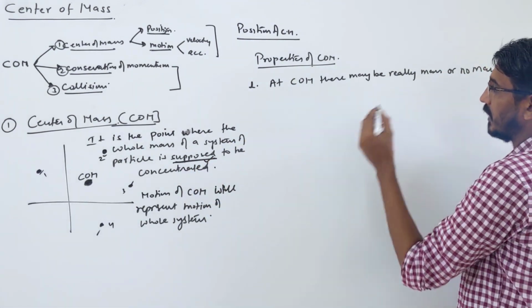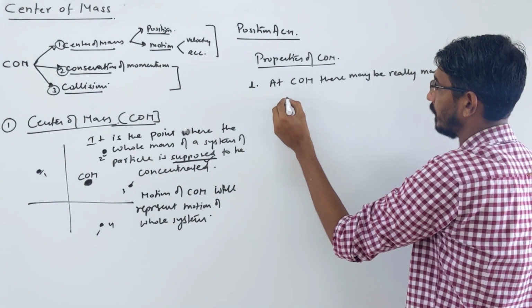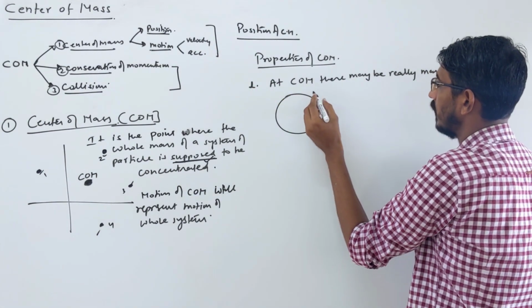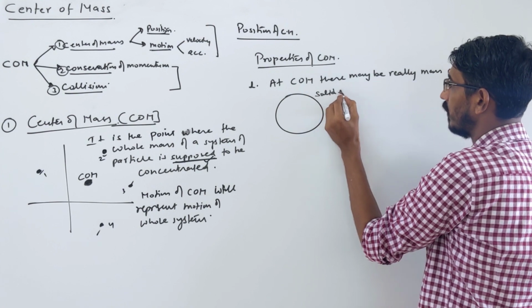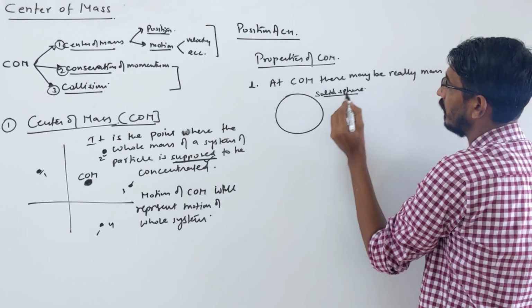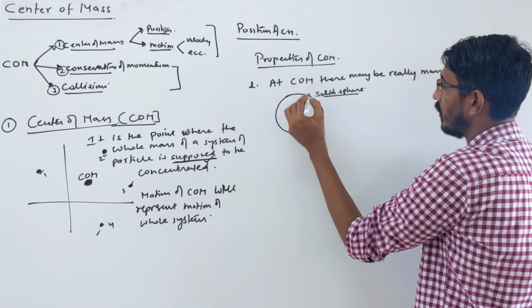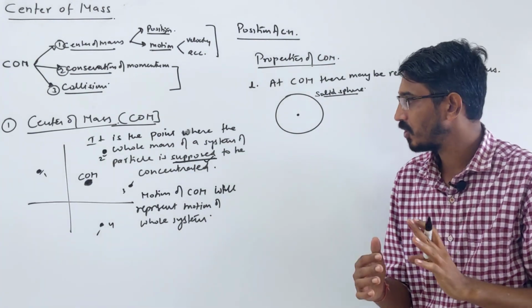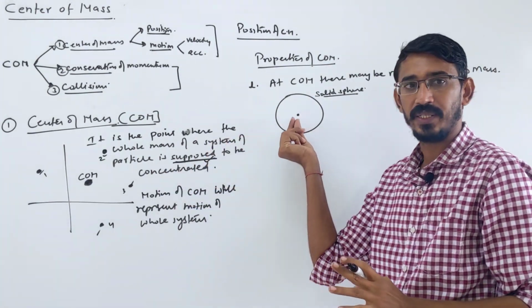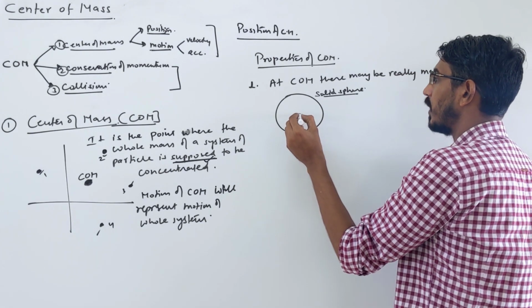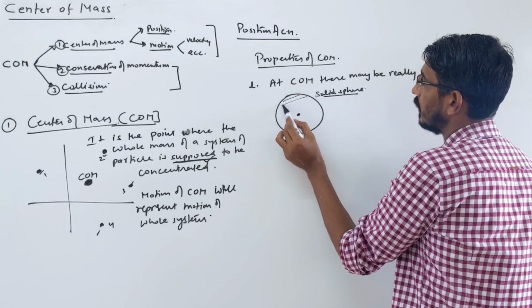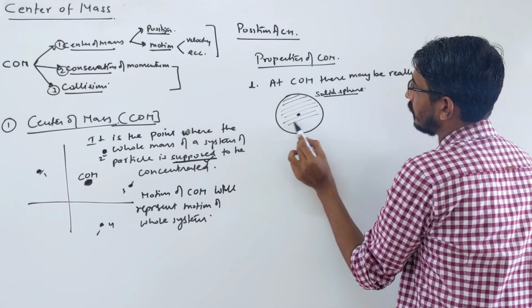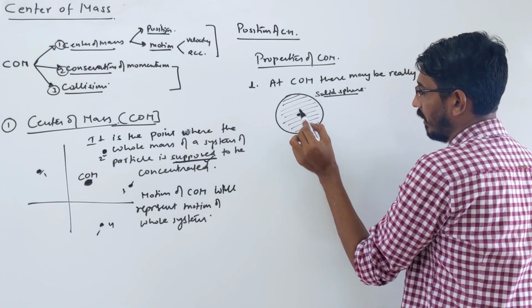For example, to understand this, suppose you take a sphere. This is a solid sphere I am saying. So it's one body only, it's a uniform body. For a uniform body, the center of mass is simply the geometrical center, right? This is the geometrical center. This is simply the center of mass. So you know that at this point there is really mass, right?